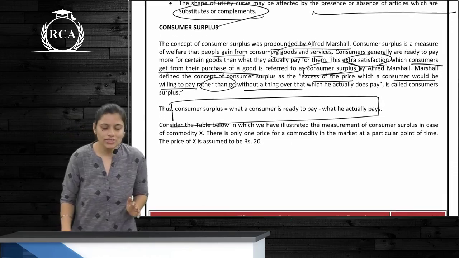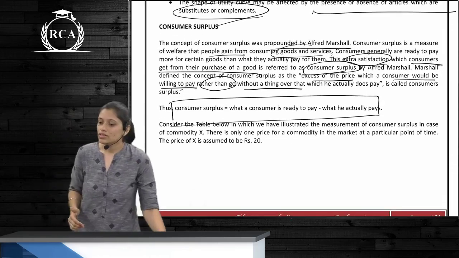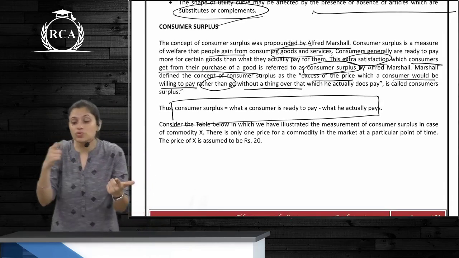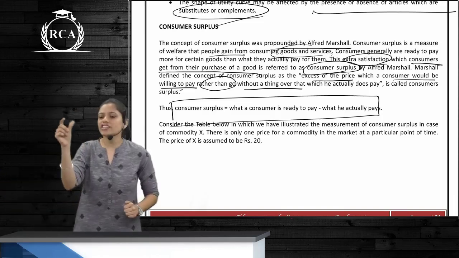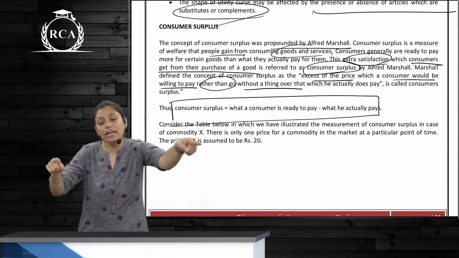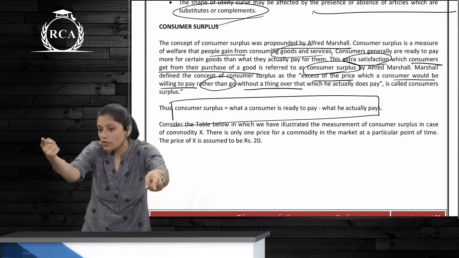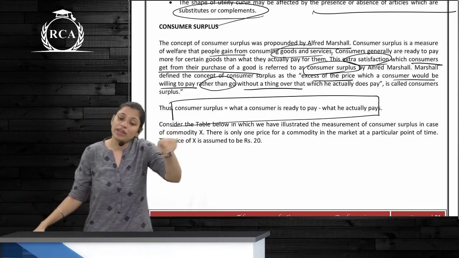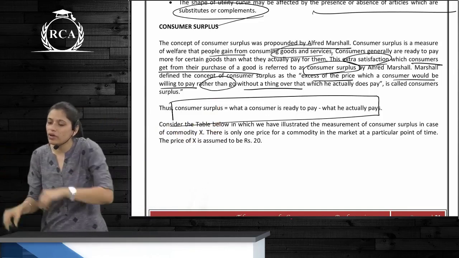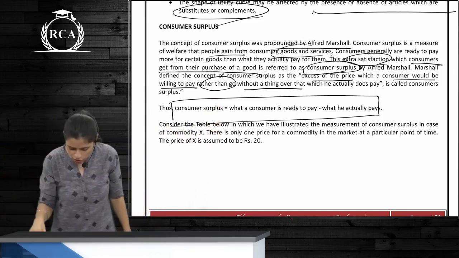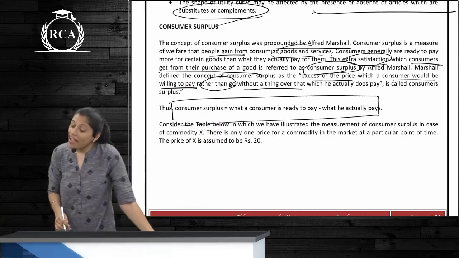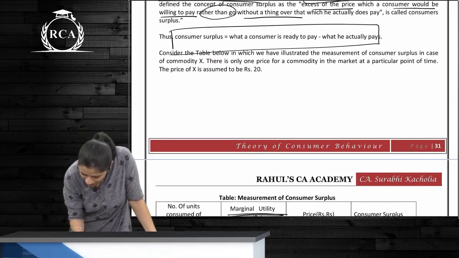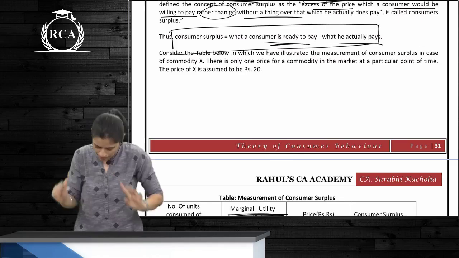What is consumer surplus? Come on. What the consumer is willing to pay minus what the consumer actually pays. Is it the additional benefit which the consumer enjoys by buying a commodity, for which he would pay a higher price but is paying lower than that? The utility he derives from that is much higher than what he actually is paying for it. So the difference between them is consumer surplus, given by Alfred Marshall. So consumer surplus is equal to what a consumer is ready to pay minus what he actually pays.